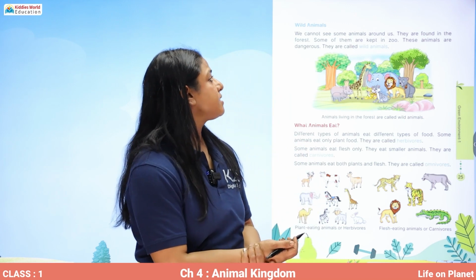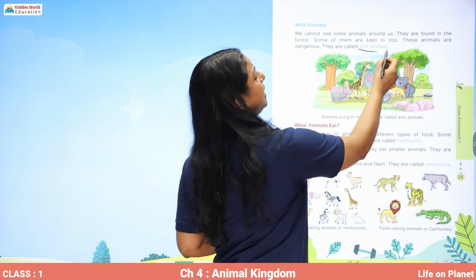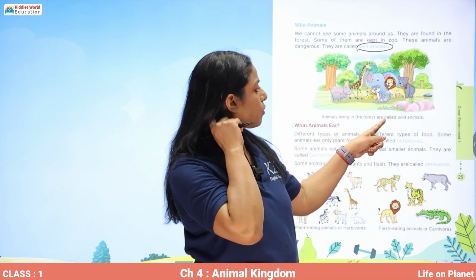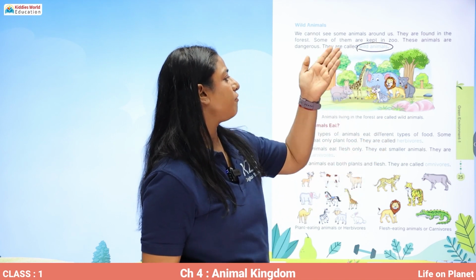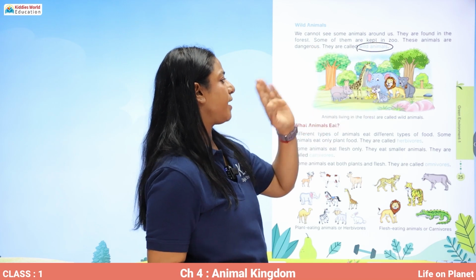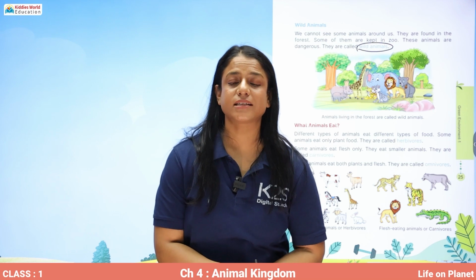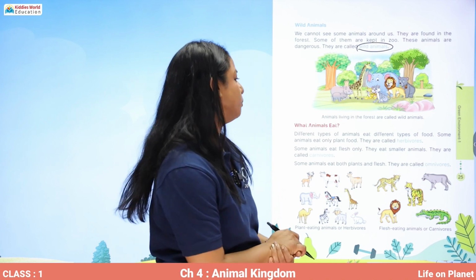Some of them are kept in zoo. These animals are dangerous. They are called wild animals. Okay, so animals living in the forest are called wild animals. So you can see hippopotamus, giraffe, bear, elephant, leopard, tiger, all these dangerous animals are there in forest. Sometimes they are kept in zoo also and we can see them in zoo.